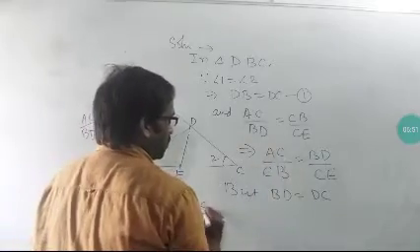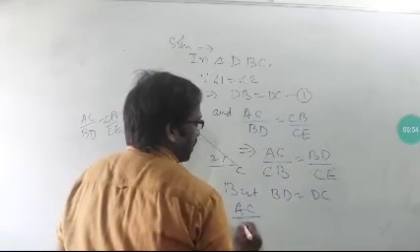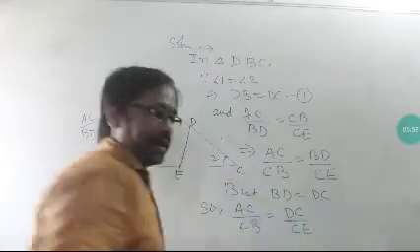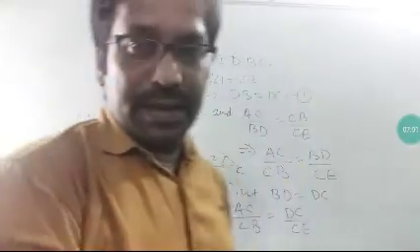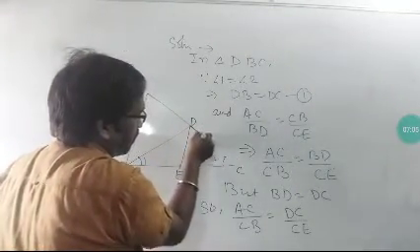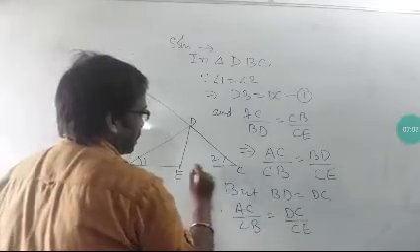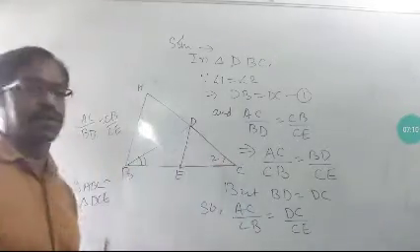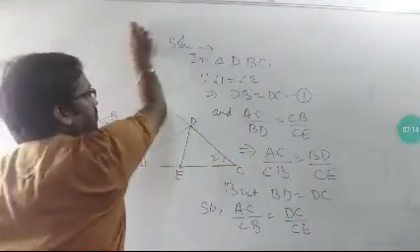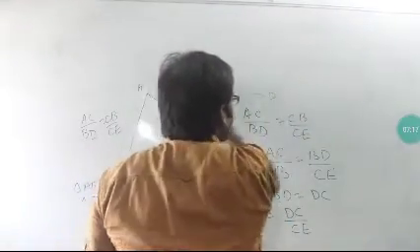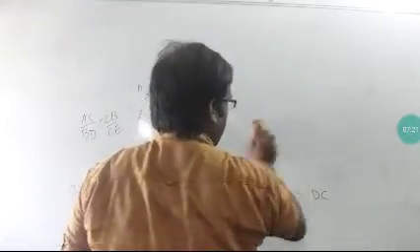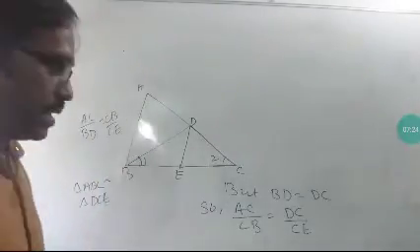So our work is to prove DE is parallel to AB. That only is our work. Okay, so AC by CB is equal to DC by CE. Now see that also: here is that DC line, here is that CE line. That means these two lines will be only and only parallel. Which two lines? AB will be parallel to DE.